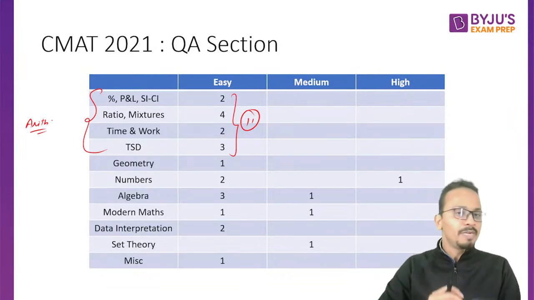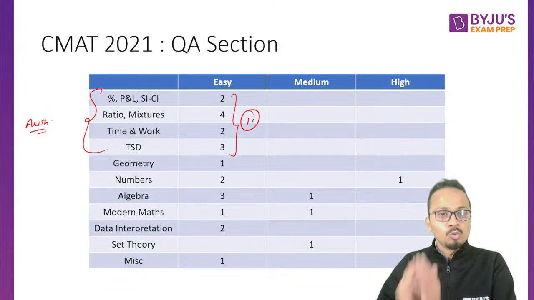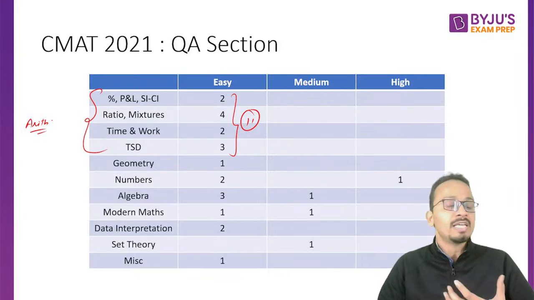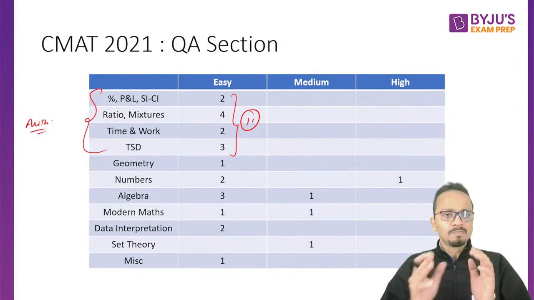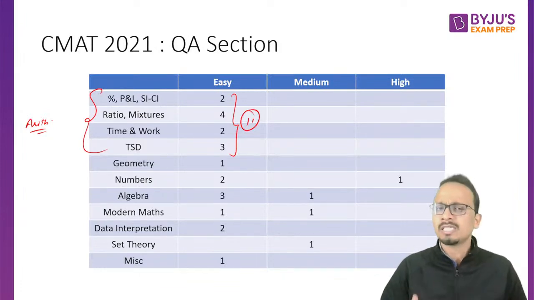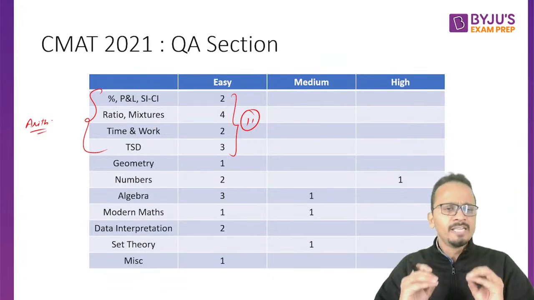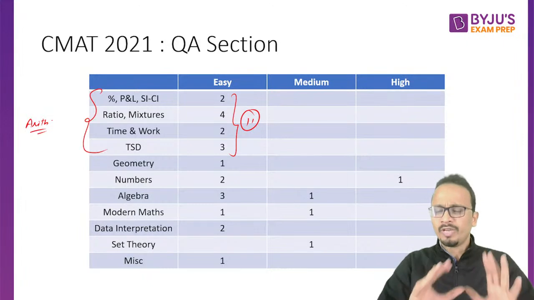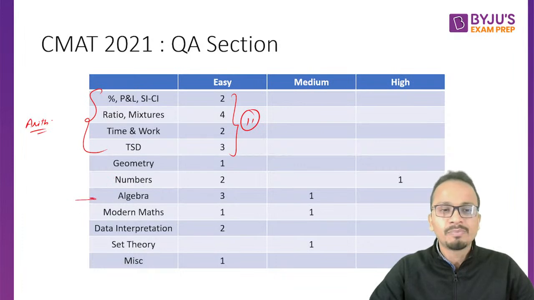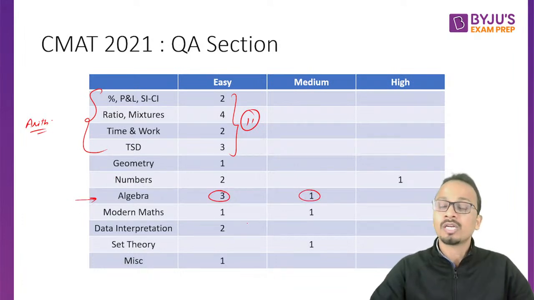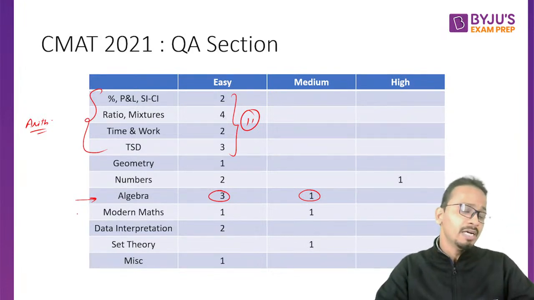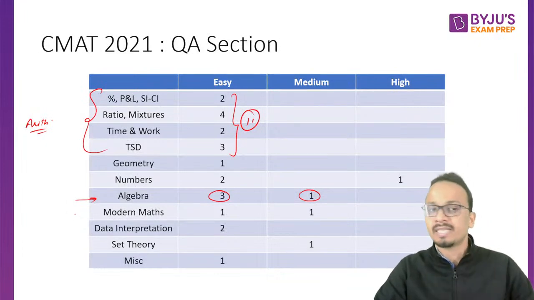So that means arithmetic सबसे ज़्यादा important area है. We'll have to spend more time when we are doing practice, when we are looking at the concepts of arithmetic. So before the examination, it's good to spend at least 8 to 10 days on arithmetic and revise all these concepts and try to devise various techniques or shortcuts wherever possible. Now, next is algebra. So 3 plus 1, there were a total of 4 questions from algebra in the entire examination. So after arithmetic, I will keep algebra as the second priority.